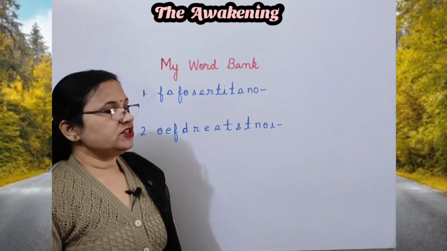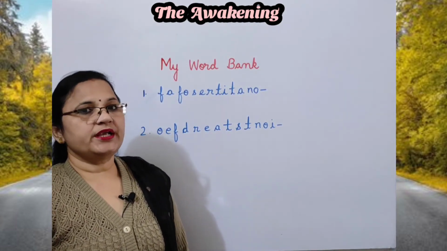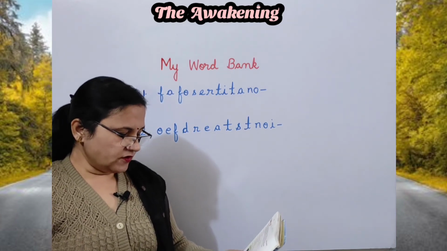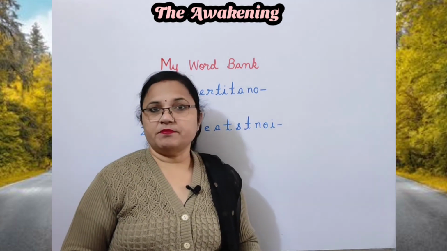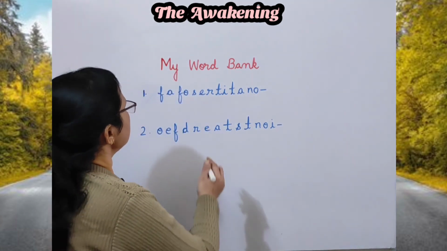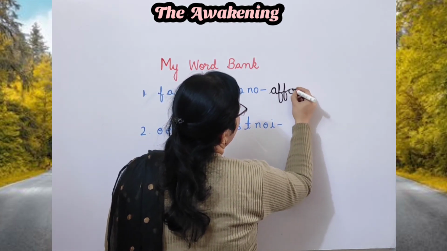Last exercise of this chapter is my word bank, given on page number 128. Now the exercise is, unscramble the letters and find words related to environmental conservation. Now first one is, you can see this is afforestation.